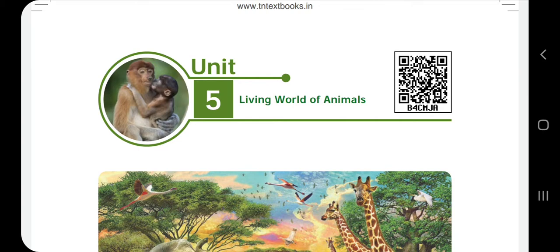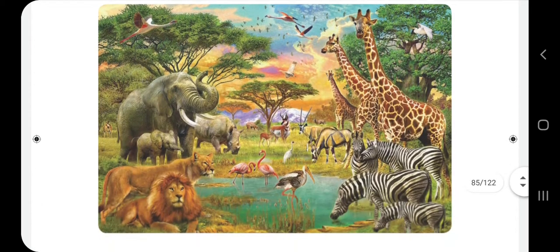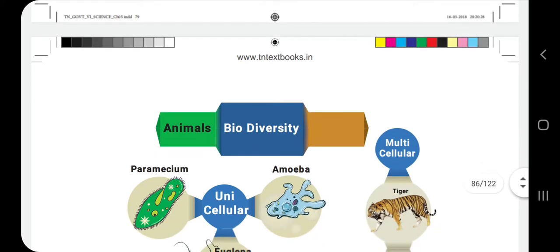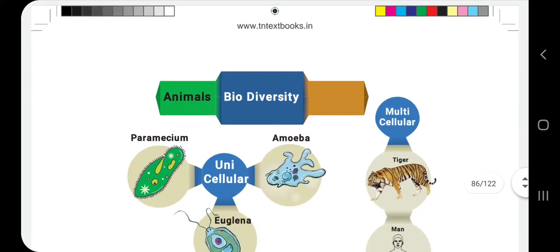So last session we had discussed the chapter Living World of Plants. Today we are going to discuss the Living World of Animals, chapter 5. What we had learned already, we had discussed about the living world of animals, right? So what we had seen? We had seen the unicellular and multicellular organisms and their adaptations and their features. Today I am going to recall it so that you can do the activity.